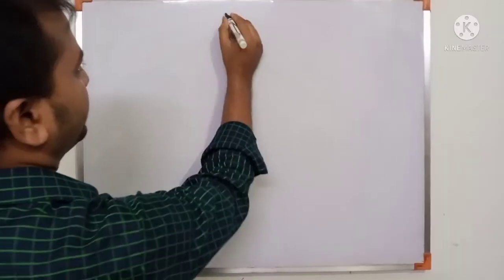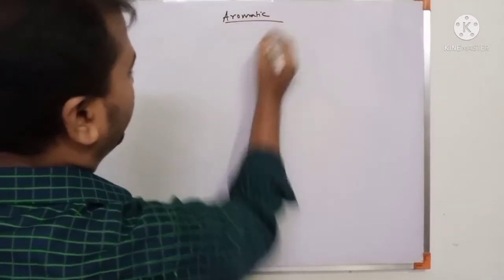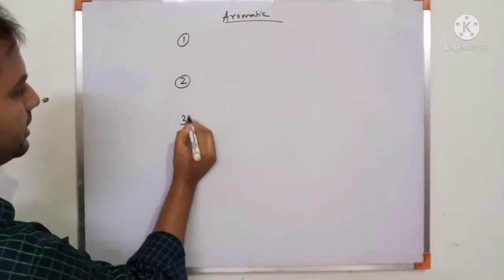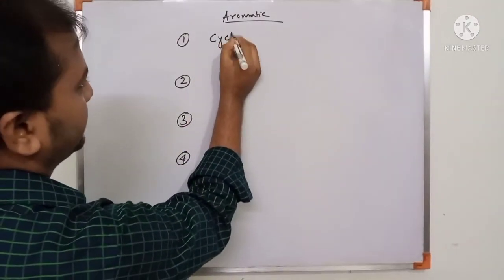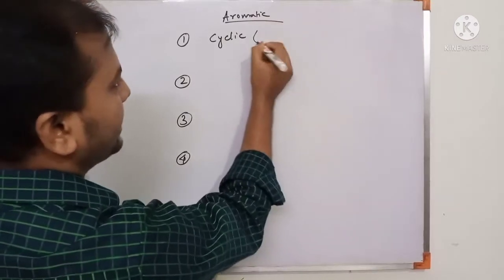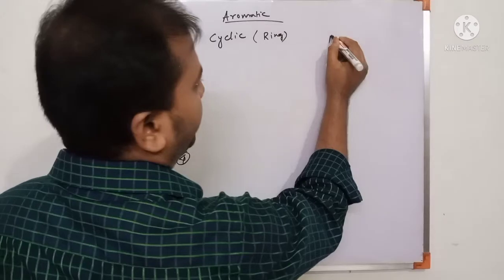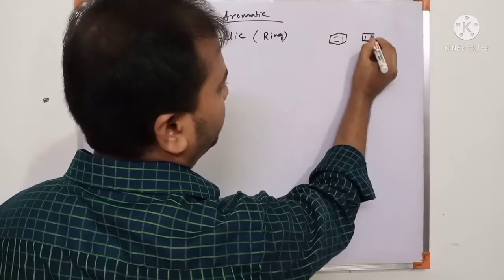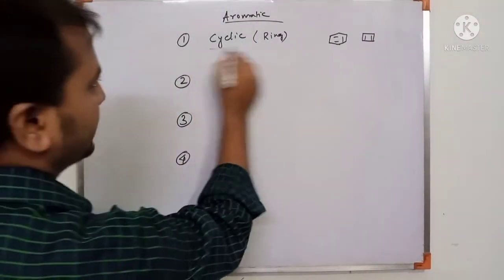Now first, aromatic compound. Check four conditions: 1, 2, 3 and 4. The first condition is cyclic. A cyclic system is required for an aromatic compound. Cyclic means ring size, like benzene, cyclobutane, etc. This is the ring size, so this is the cyclic.